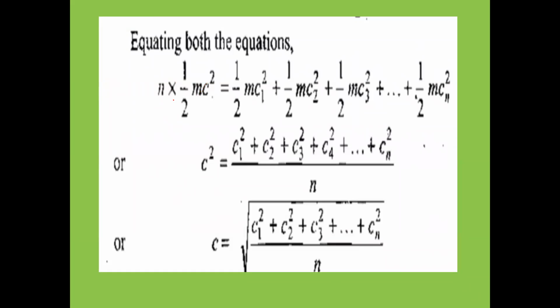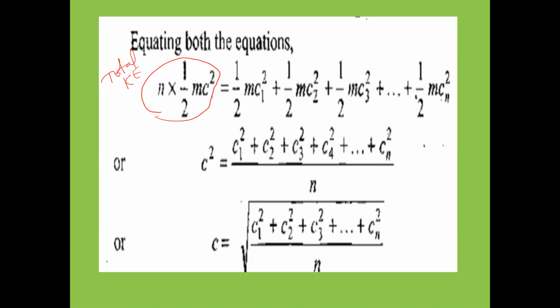Equating both the expressions, we get n into half mc square, that is the total kinetic energy, equal to half mc1 square, the first gas molecule's kinetic energy, plus the second's, plus the third's, and so on up to the nth molecule's.